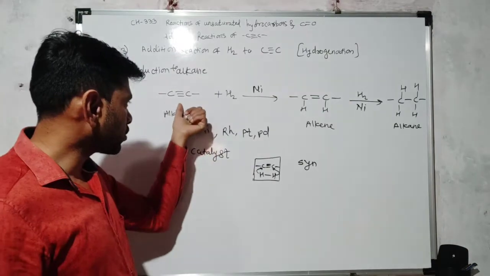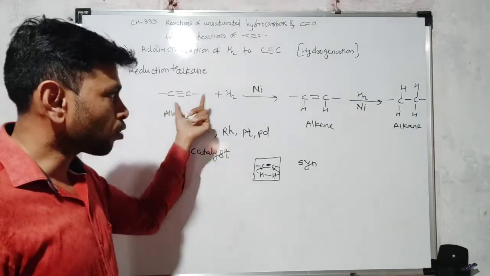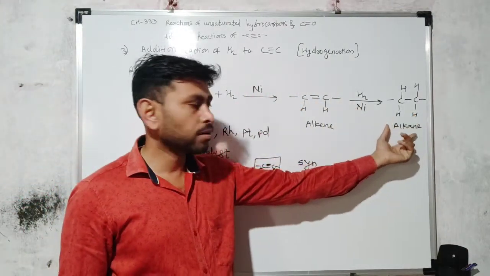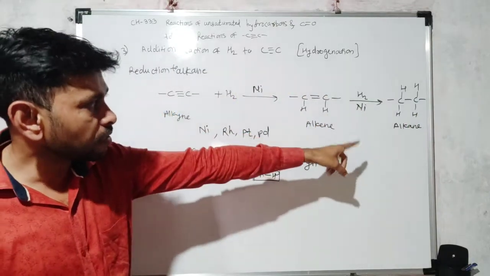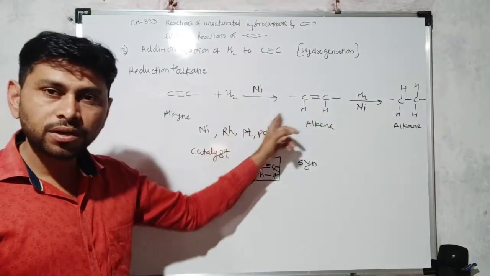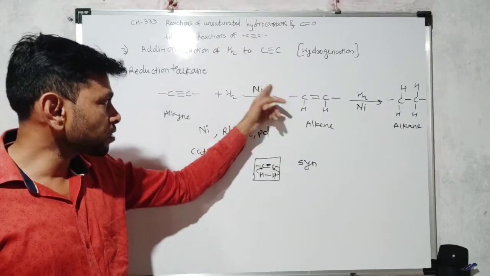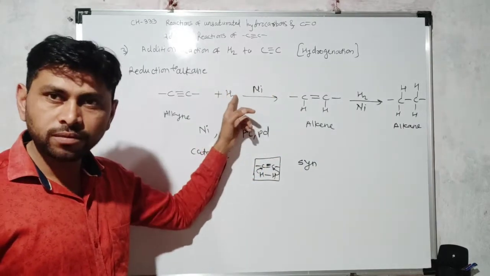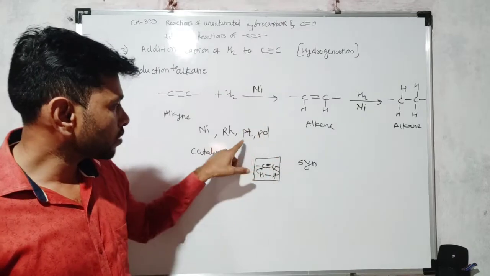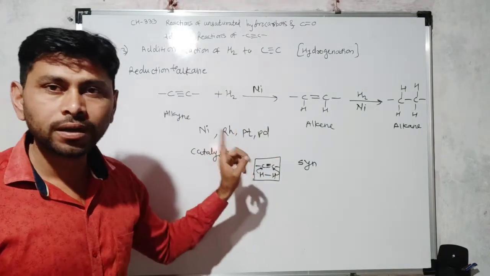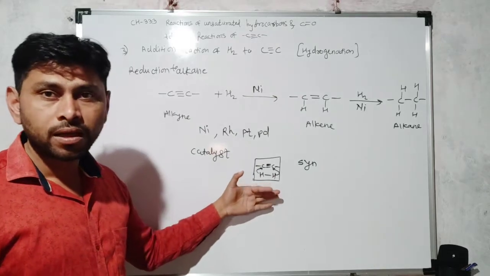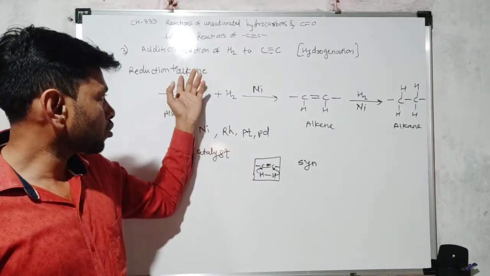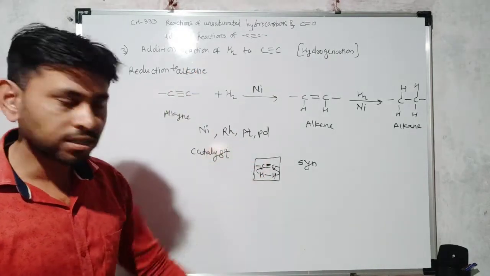So in the hydrogenation process, carbon-carbon triple bond is converted into carbon-carbon single bond by using hydrogen in presence of certain substances we call catalyst. What is the role of catalyst? It provides surface for the adsorption of these two compounds, and then addition takes place.